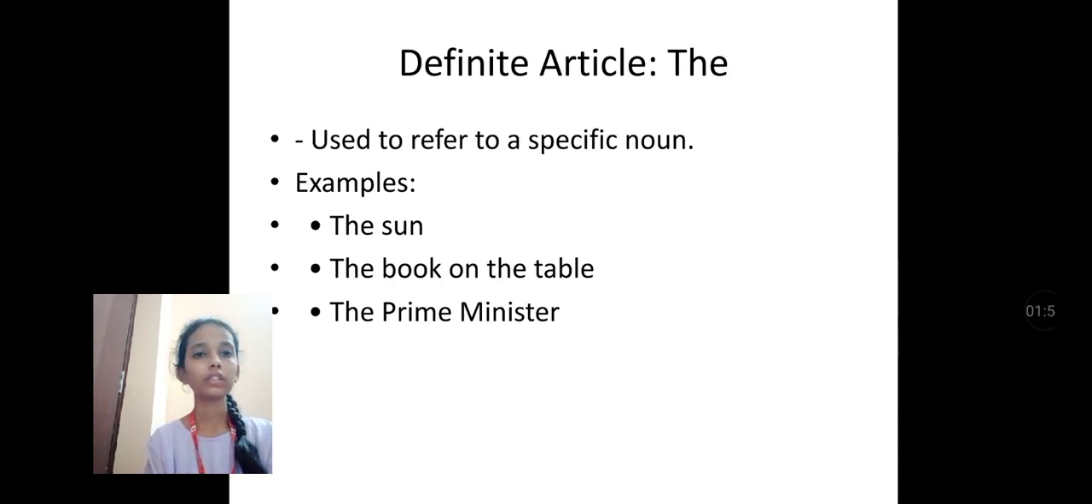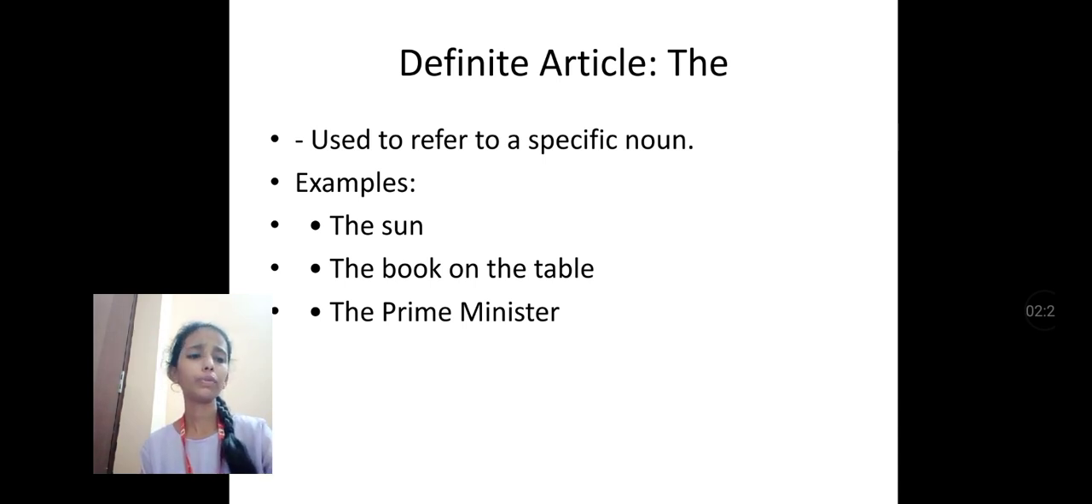Let's see the definite article the. It is used to refer to a specific noun. Examples: the sun, the book on the table, the prime minister. Here we are referring to a specific and particular noun, so the is used before them. And let's see where else we use the. The is used before unique things and universal truths such as the sun and the earth.